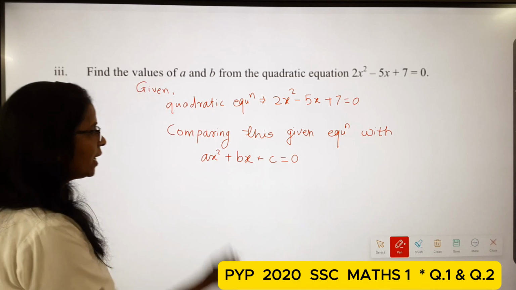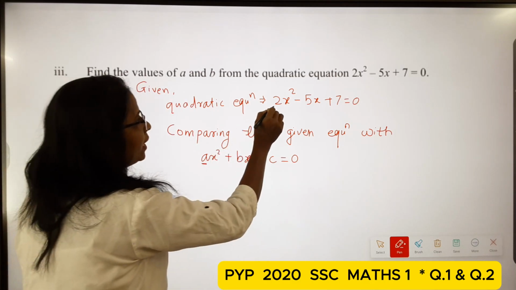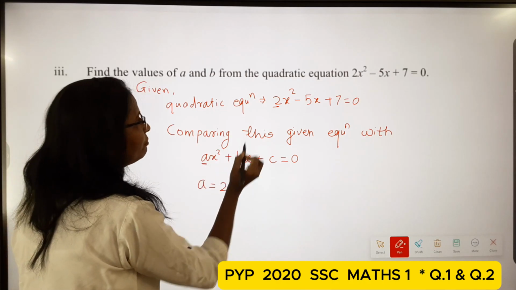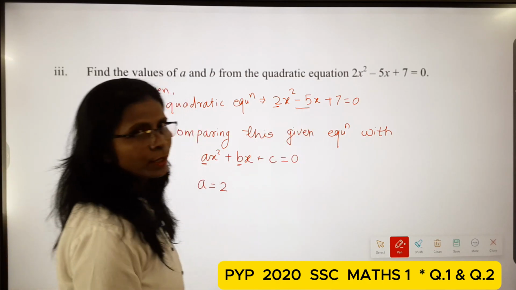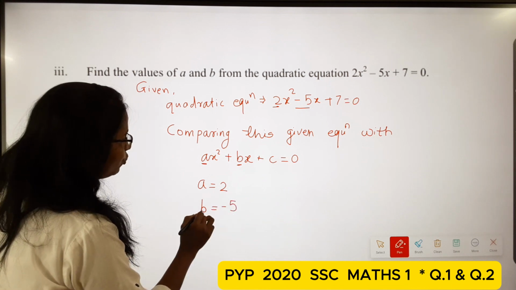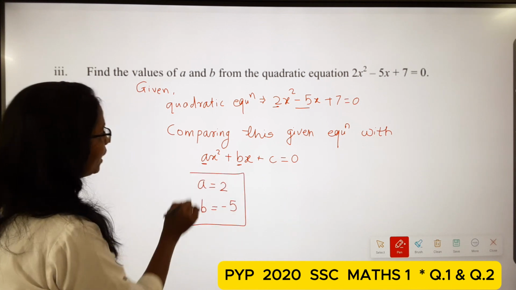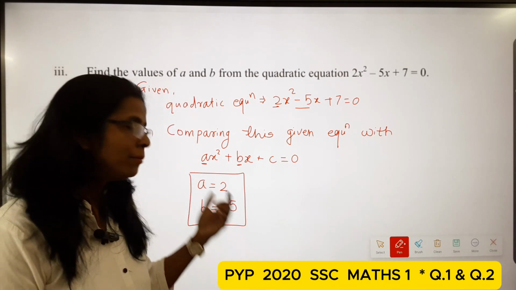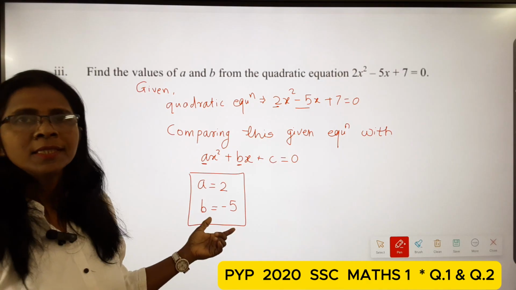At the place of a there is a 2, so a is equal to 2. At the place of b there is minus 5, so b is equal to minus 5. So we get the two values: a is equal to 2 and b is equal to minus 5.